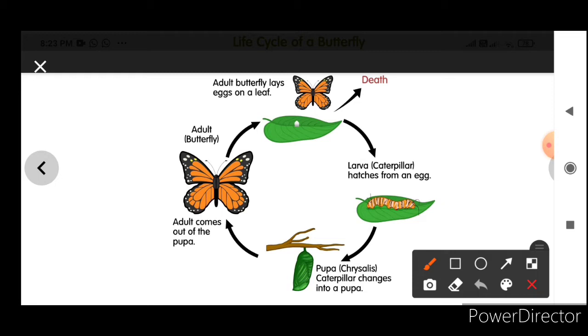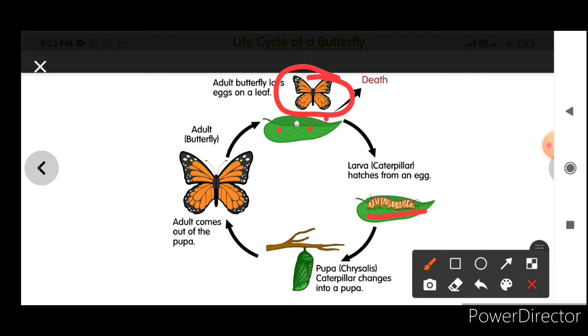But in the life cycle of an insect, the babies never look like the adult butterfly. For example, this is the adult butterfly. It lays eggs on this leaf. Then from the egg, a larva develops. This larva is known as a caterpillar. It has a particular name, called a caterpillar.